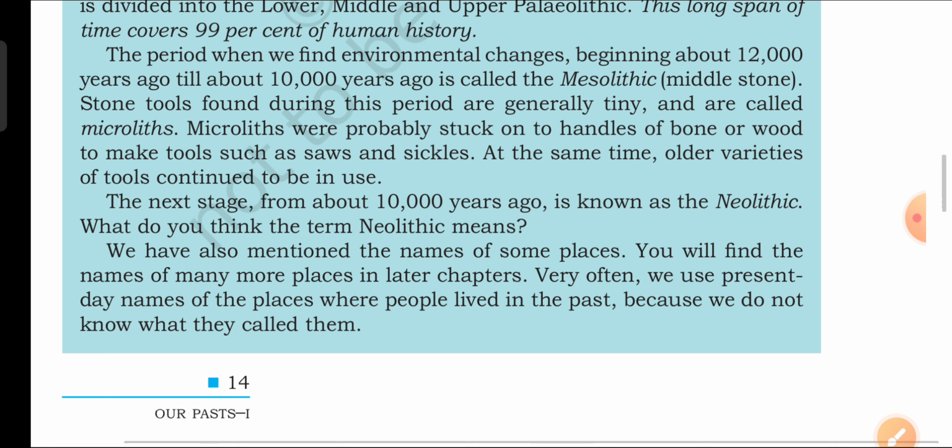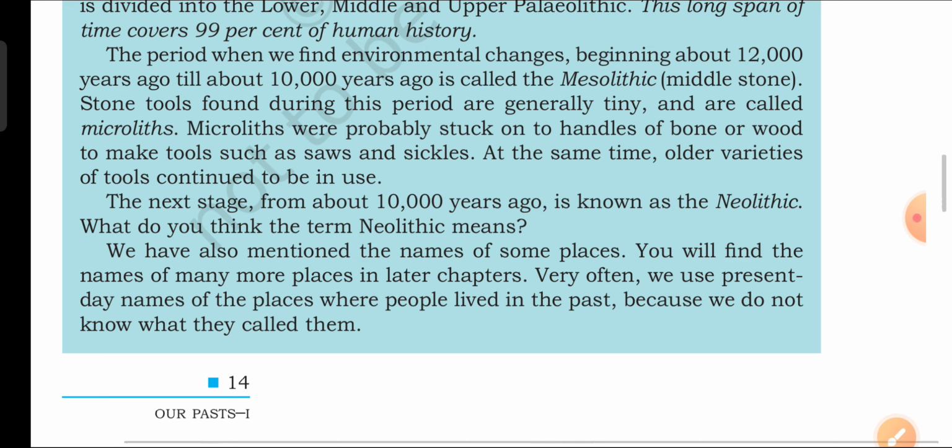We have also mentioned the names of some places. You will find the names of many more places in the later chapters. Very often we use present day names of the places where people lived in the past because we do not know what they called them. These boxes have been given to give you an idea of how the time was divided by the archaeologists when they studied the earliest people. So the time was basically divided into three periods: first the Paleolithic age, second the Mesolithic age, and third the Neolithic age.